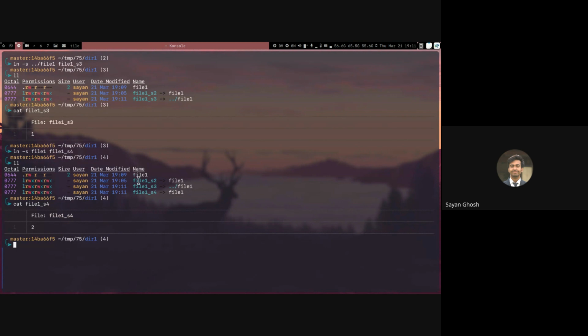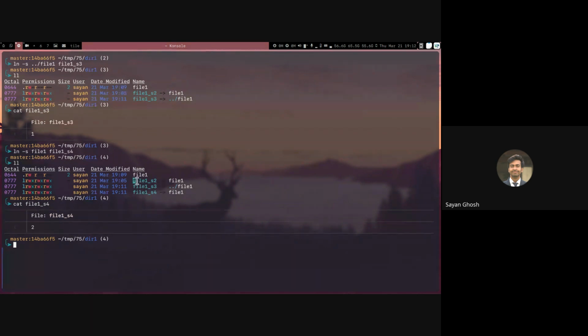Now, another thing we have to keep in mind is that these links only store the relative path to the target. Right now, because we are in this configuration of folders, these are pointing to these things. If I move the file or if I move the symlink, then what it is pointing to will also change.